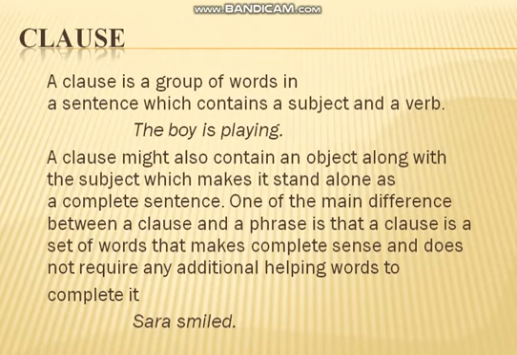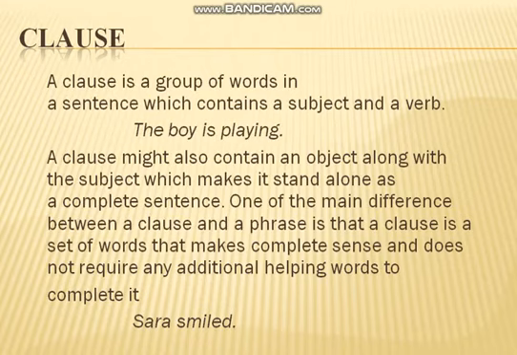A clause might also contain an object along with the subject, and still stand alone as a complete sentence. Like if we say, the boy is playing cricket. Here cricket would be the object, the receiver of an action. So it can have an object, or maybe there is no object in it, but still it is a clause.